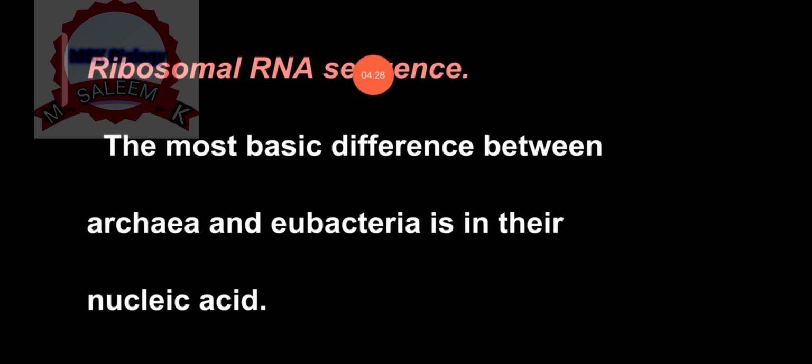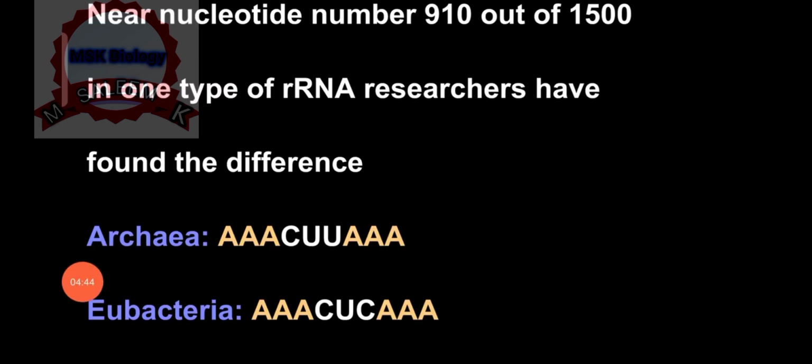Ribosomal RNA sequence. Now, ribosomes. There is a difference on the basis of ribosomes. The most basic difference between Archaea and eubacteria is in their nucleic acid. Let's study what the difference in their nucleic acid is. Near nucleotide number 910 out of 1500 in one type of rRNA, ribosomal RNA, researchers have found a difference.